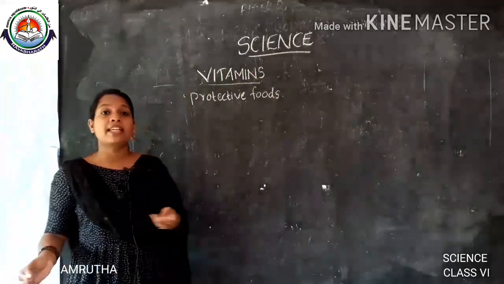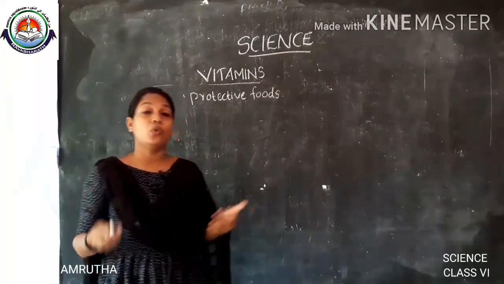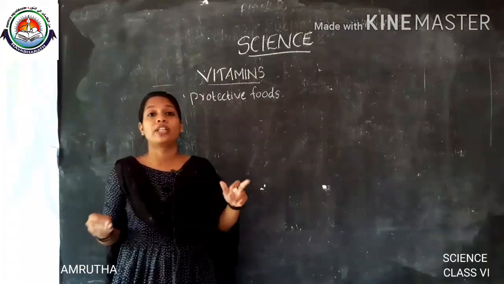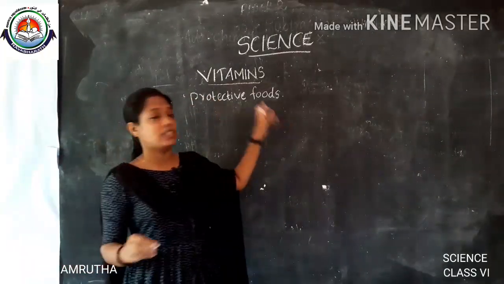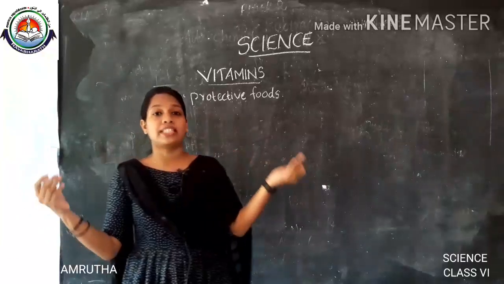The foods that contain vitamins are called protective foods.